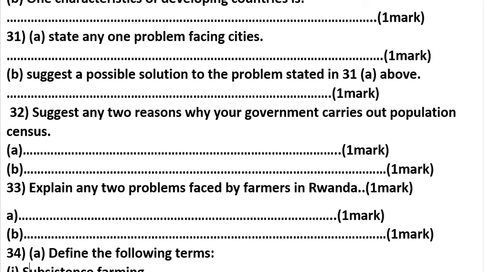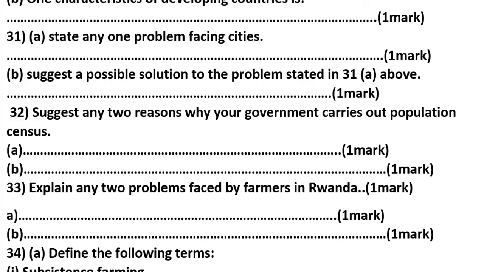Let's go to another point, B. Suggest one possible solution of the problem stated in 30A.